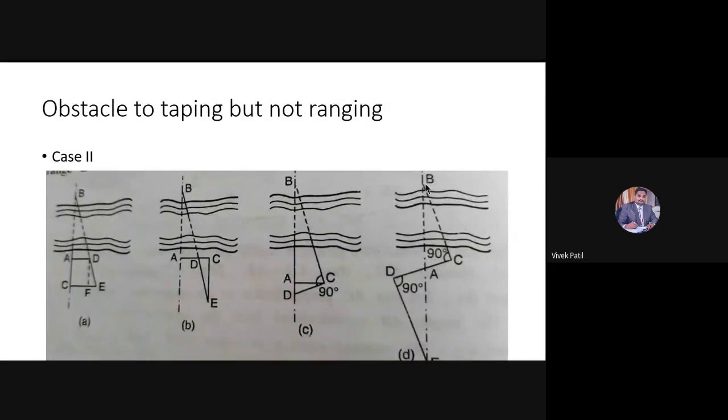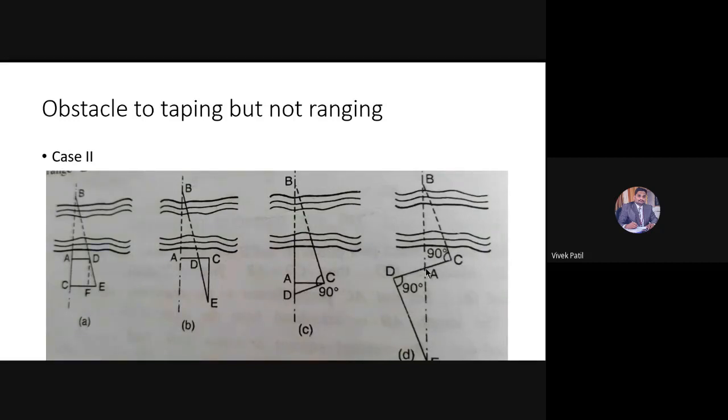Okay, in the triangle ABC, angle A and in the triangle ADE, angle A both are equal. Angle C and angle D are 90 degrees, and then the distance AC is equal to AD. Then can I say these two triangles are equal triangles? Triangle ABC is equal to triangle ADE. Yes, sir. They are equal triangles.